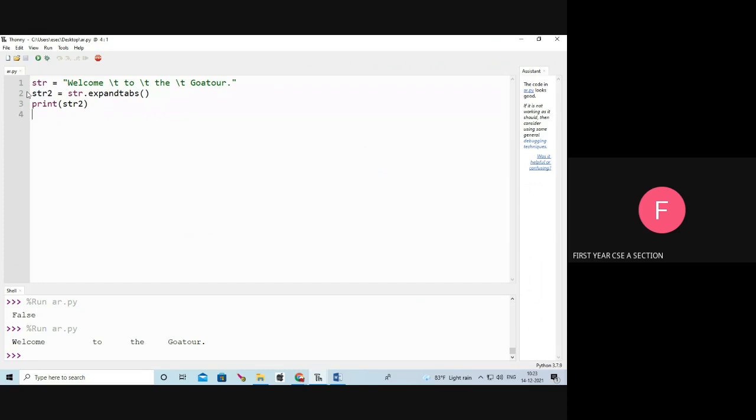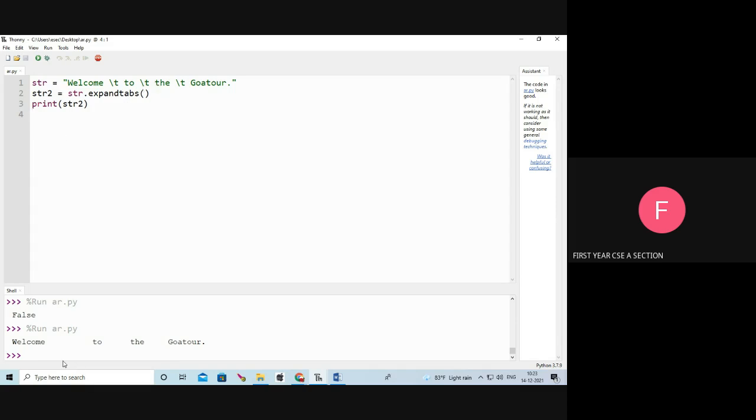The string str equals "welcome\t". Backslash t means one tab, one space we are giving, and two again one tab, there again one tab. Then see the output. This is the expandtabs function.